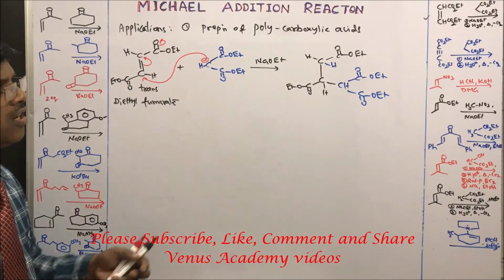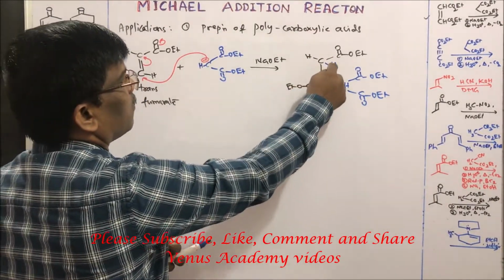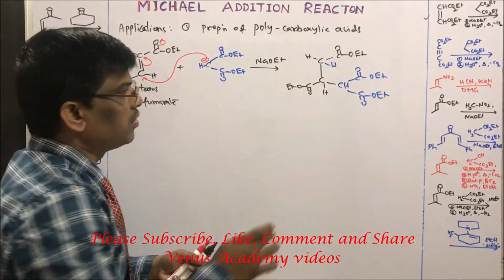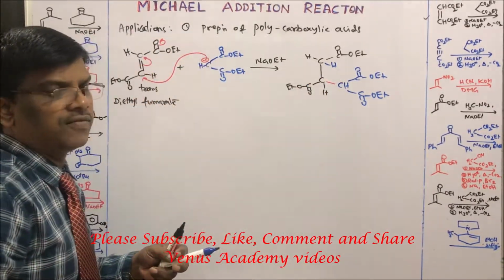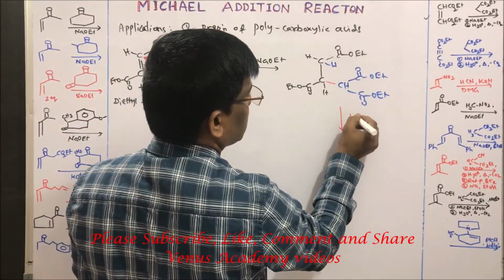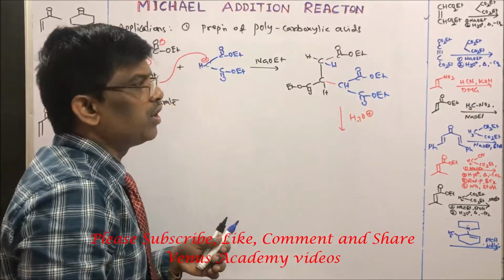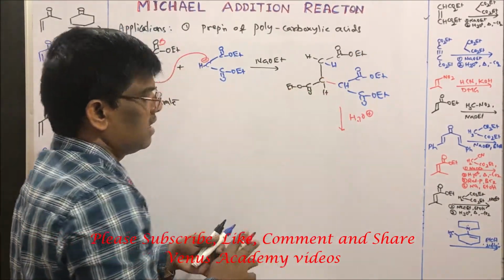This tetraester we are going to form. What is happening? Alpha and beta addition is going to take place. This new C-C single bond is formed. Now this tetraester, when I treat it with acid hydrolysis, I am going to get the acid of all these ester groups.